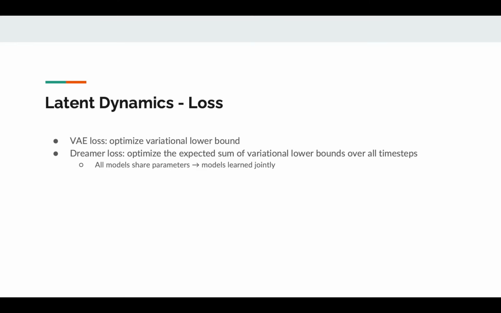So to train a VAE, we would typically optimize the variational lower bound. So similarly, for Dreamer, which is like a sequential VAE, we would optimize the expected sum of variational lower bounds over all time steps. Moreover, since all our models share the same parameters theta, we can learn all models jointly. So first, we have the training objective for our observation model. This is a variational lower bound that optimizes for observation reconstruction from a latent state and has its own KL regularizer.